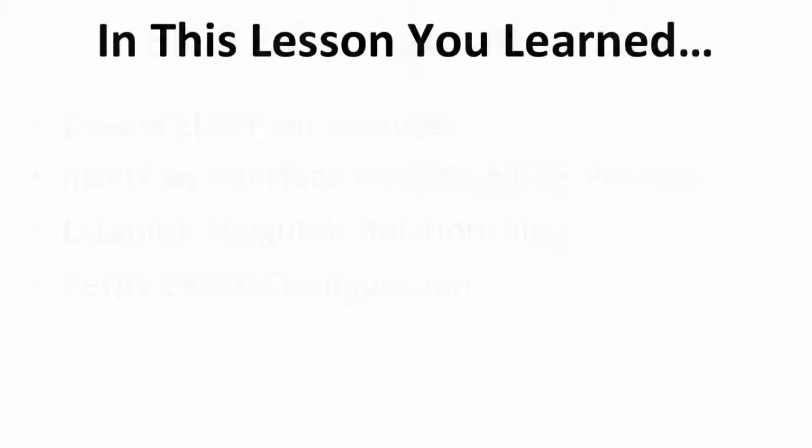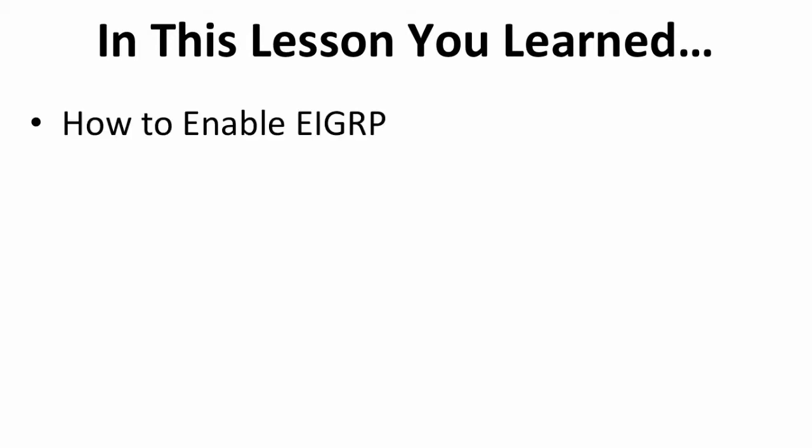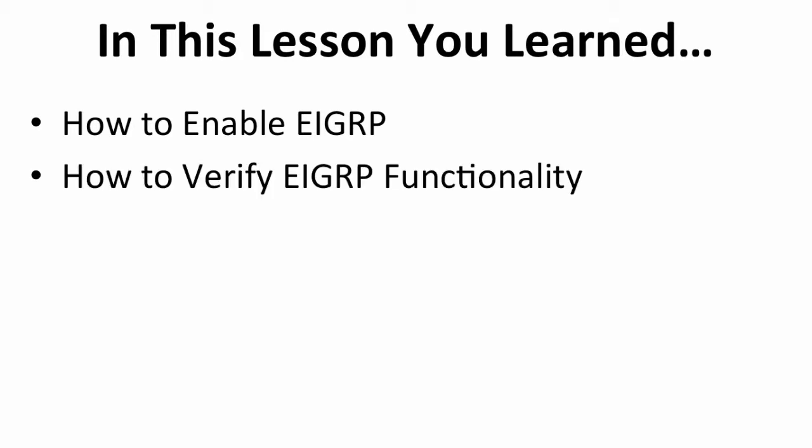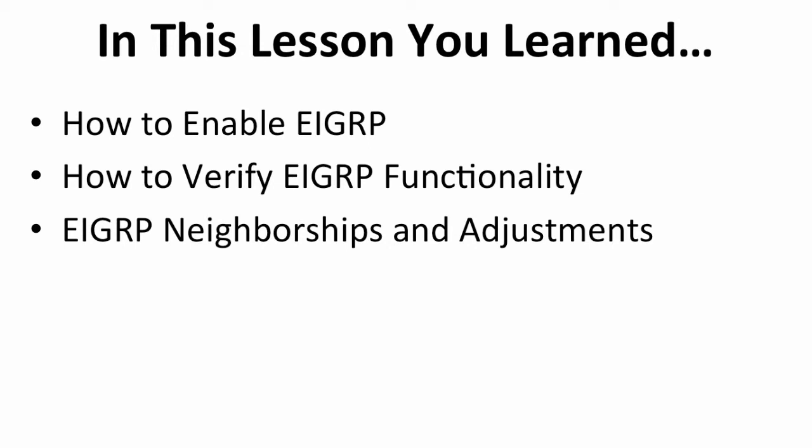So you've learned some great things today, some important things, especially as you move forward. You've learned how to enable EIGRP. You've learned how to verify your configuration and that EIGRP is actually functioning correctly. And then you've learned about EIGRP neighbor relationships, how they establish, how they work, and how you can make adjustments to them. All this information is great information, not only for your exam, but so that you can be a great administrator and engineer of your network.